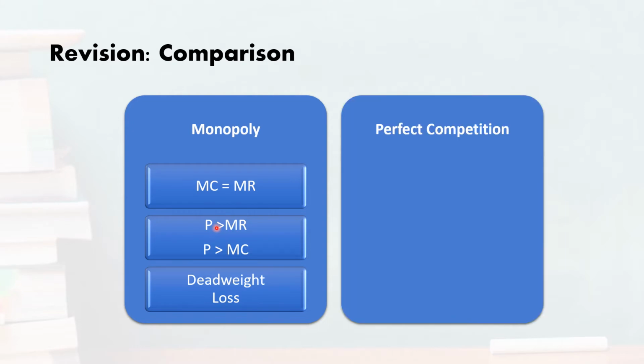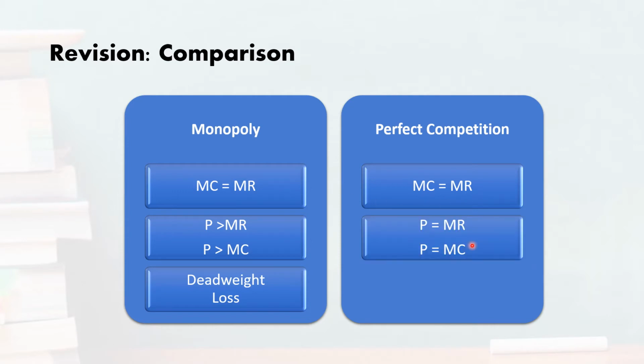On the other hand, in perfect competition, the level of output at which the firm is going to earn maximum profit can be determined by the same condition: marginal cost is equal to marginal revenue, which is the same as the monopolist. But the difference lies here that for a perfectly competitive firm, the price is always equal to the marginal revenue. There is no difference between marginal revenue and price, and price is also equal to marginal cost.